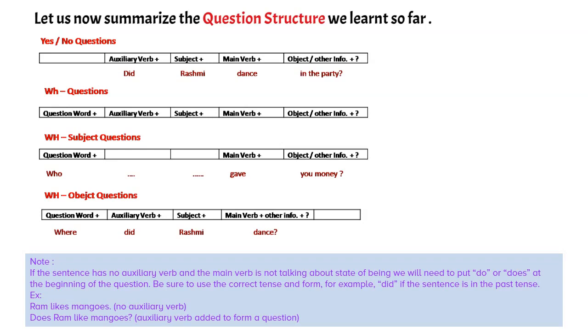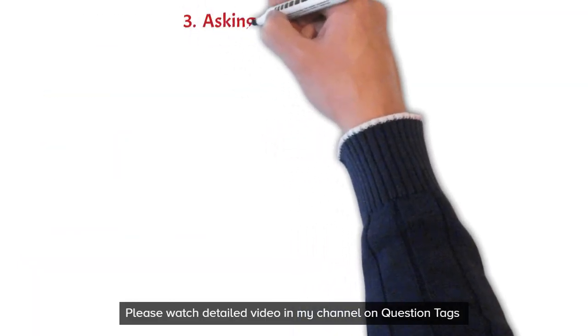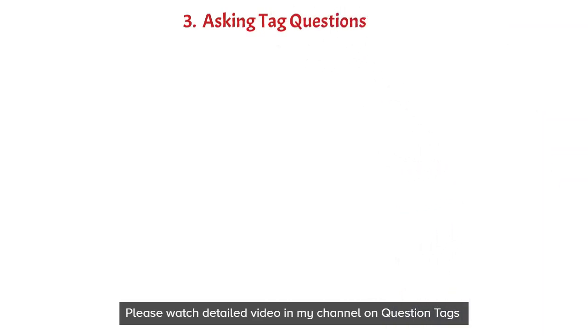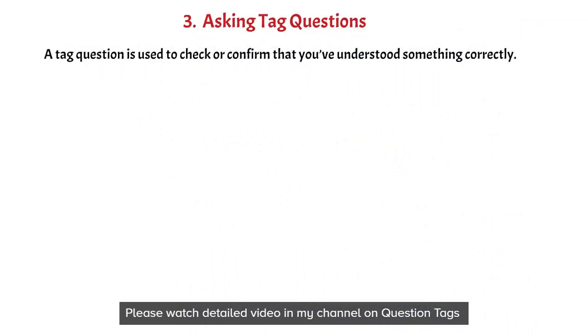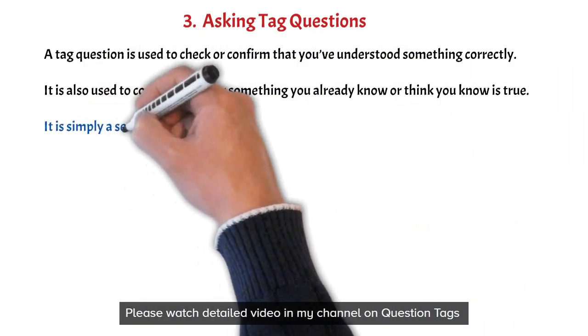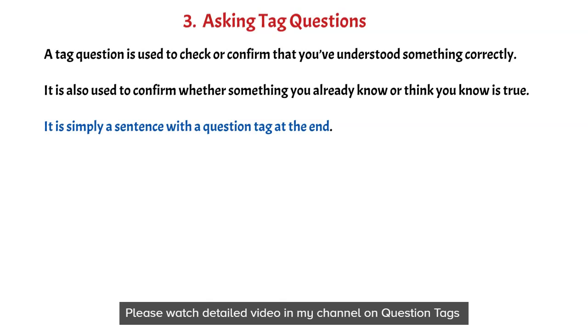Now, let us look at the third type of questions, that is tag questions. A tag question is used to check or confirm that you understood something correctly. It is also used to confirm whether something you already know or think you know is true. It is simply a sentence with a question tag at the end. Example, the class begins at 9 am, doesn't it? You will finish it today, won't you?